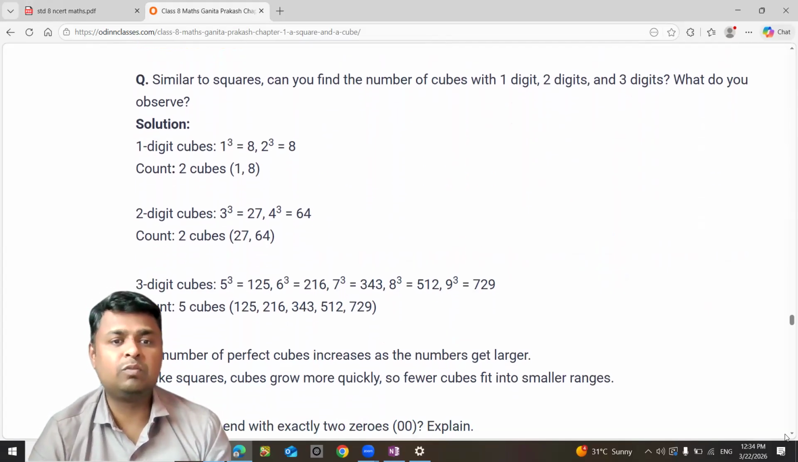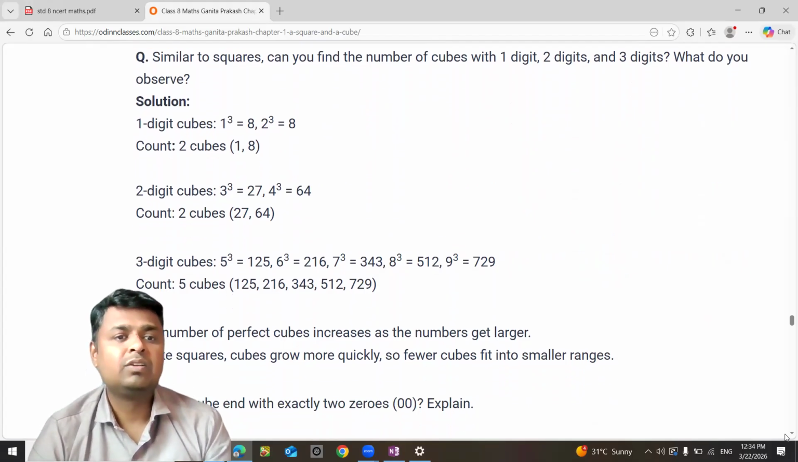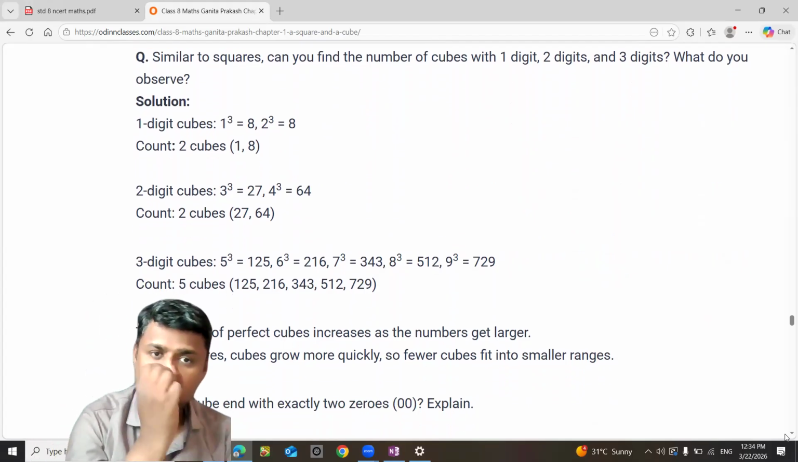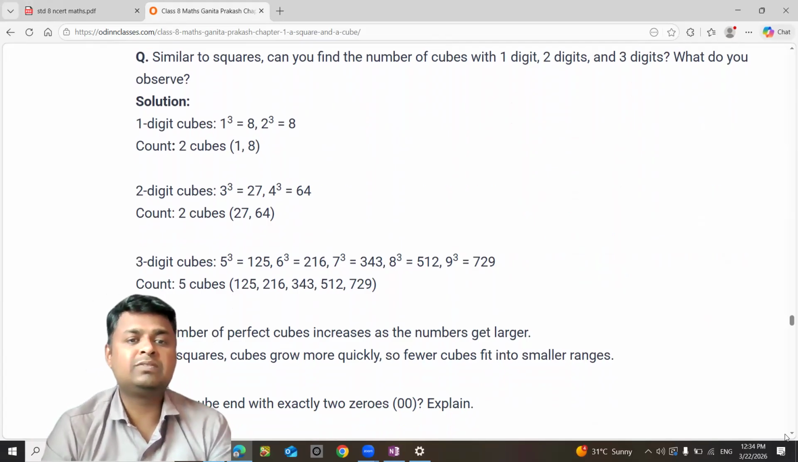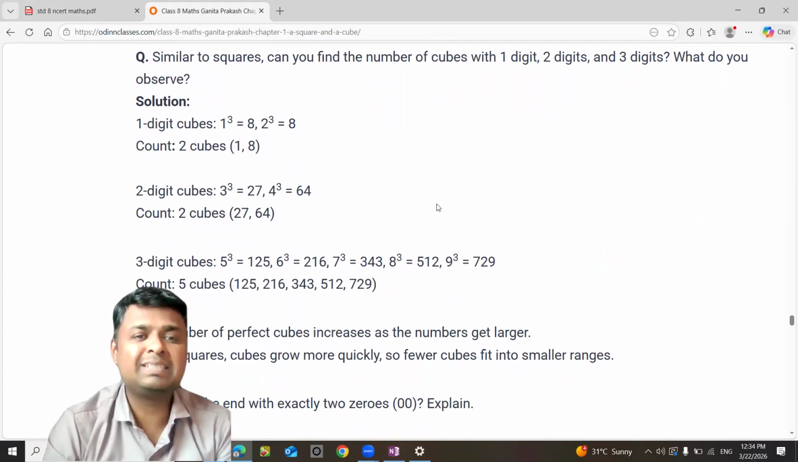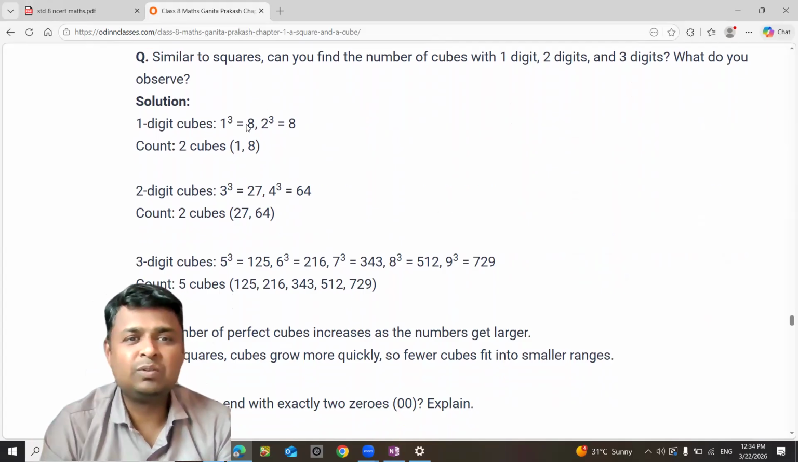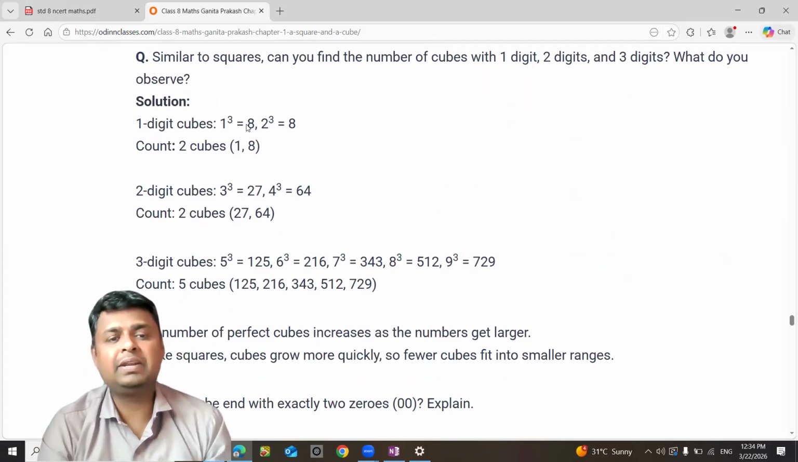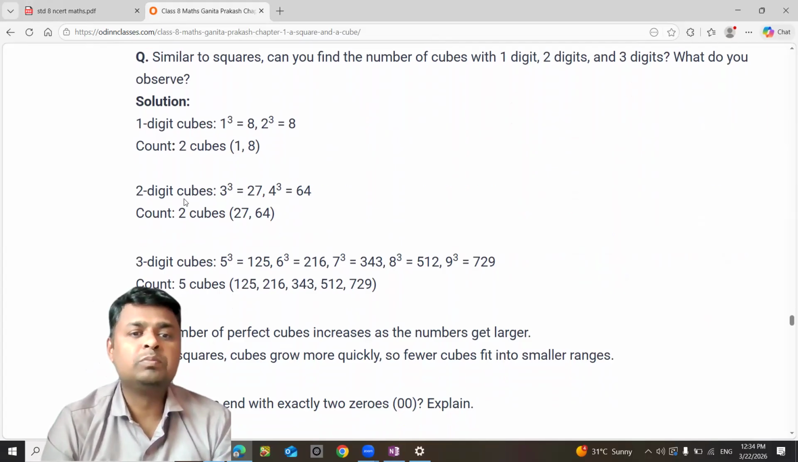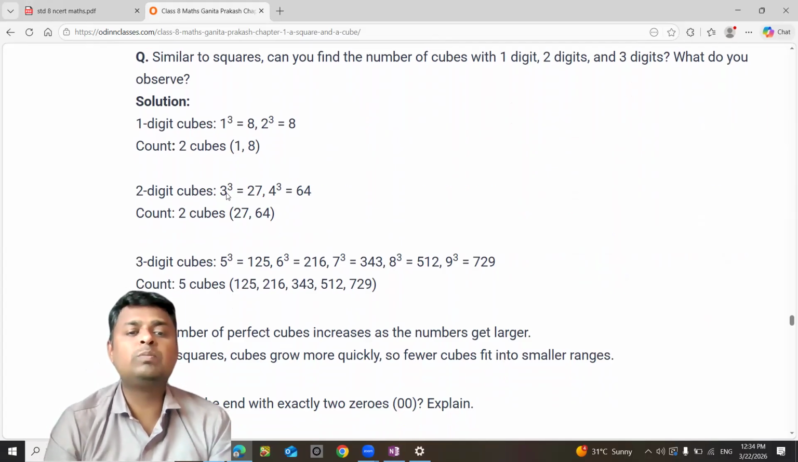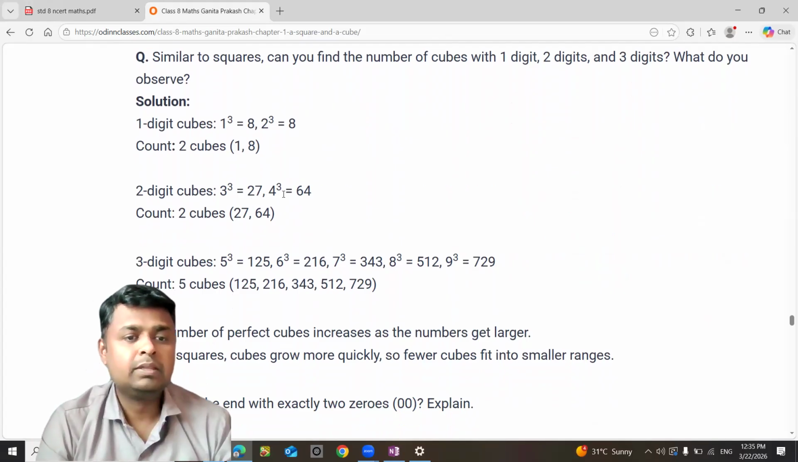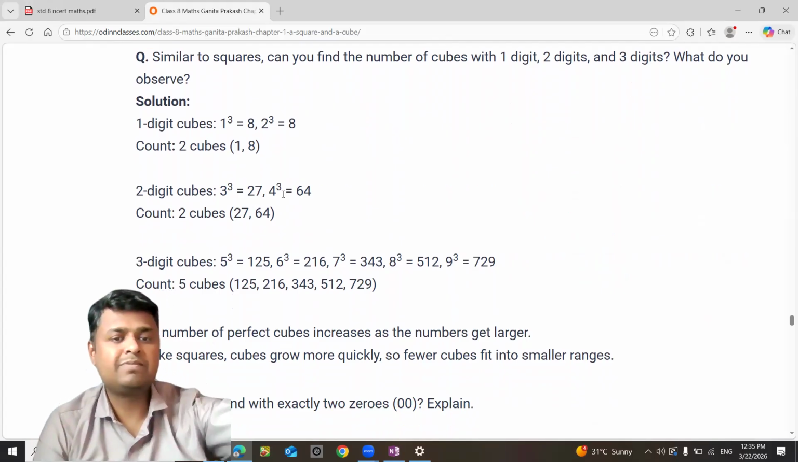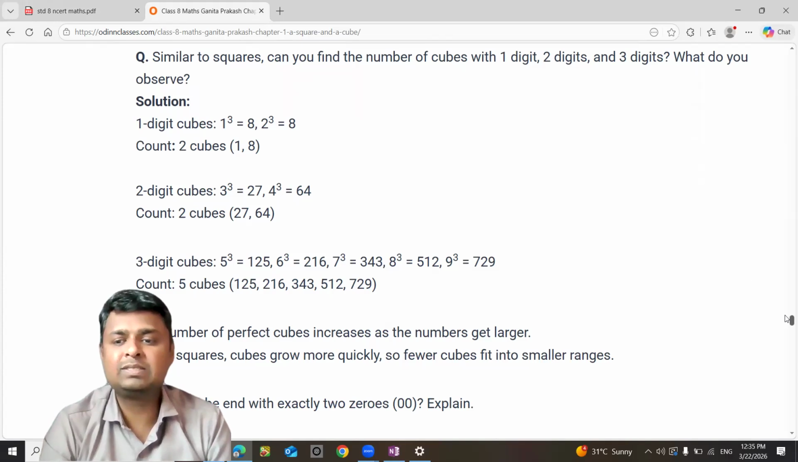What do you observe? So 2 cube is 8, that is a 1 digit cube. Then 2 cubes, that is 1 and 8. There are mistakes here. You can see 1 cube is 1 only. They have written 8 here. Then 2 digit cube, that is 3 cube, that is 27. 3 digit cubes, 5 cube is 125 and so on.